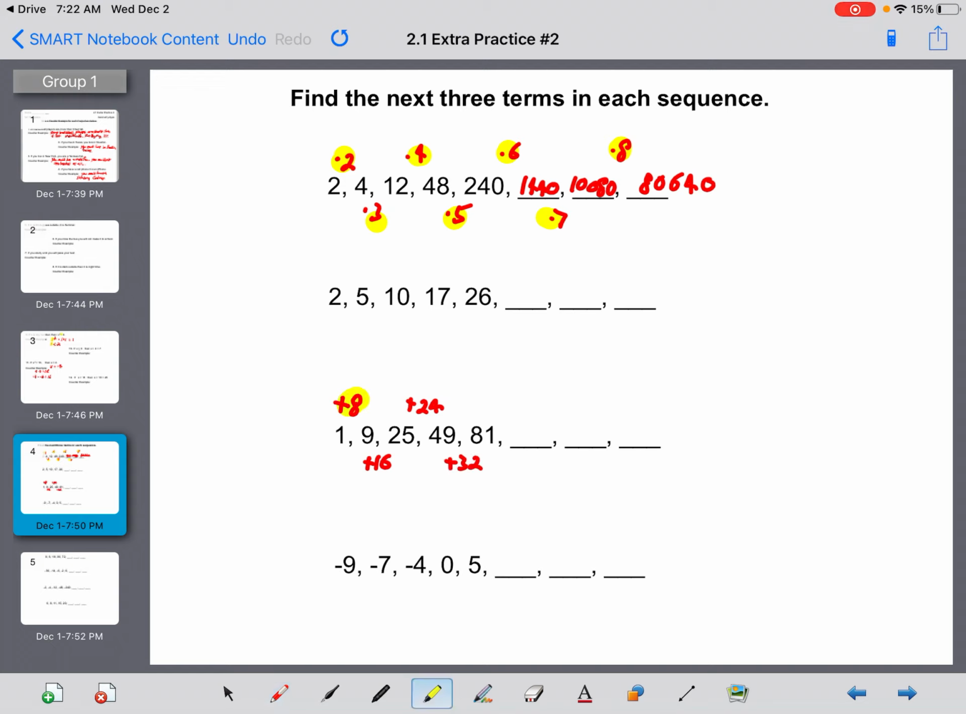So if you notice, our pattern is the addition is increasing by 8 each time. 8, 16, 24, 32. So your next one would be plus 40, and then plus 48, and then plus 56. So 81 plus 40 is 121. 121 plus 48 is 169. 169 plus 56 is 225.